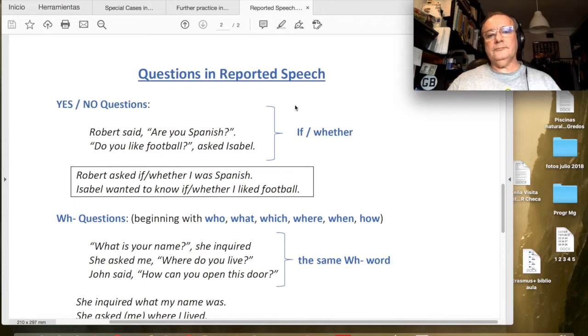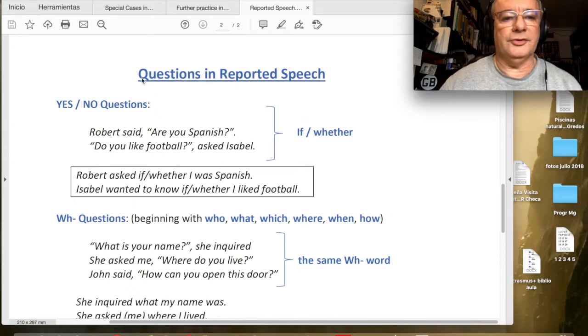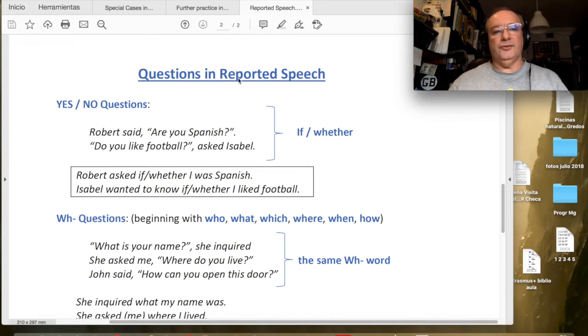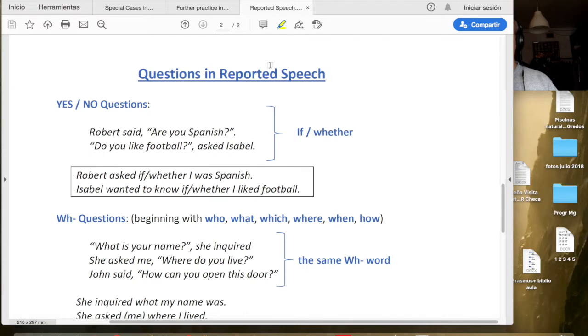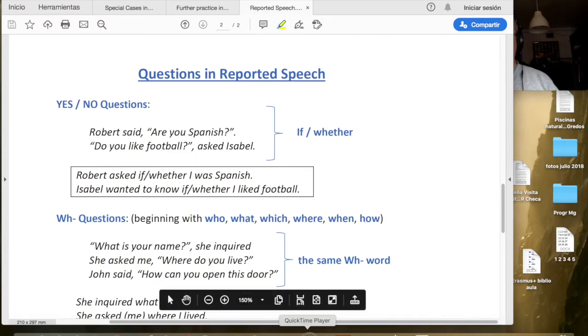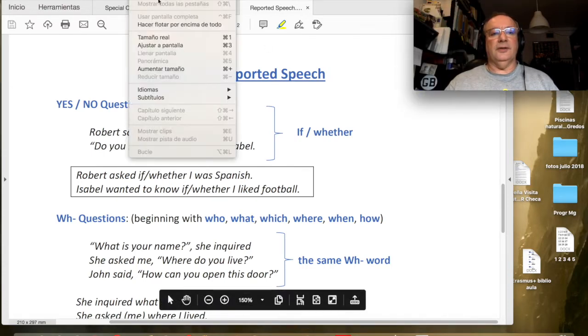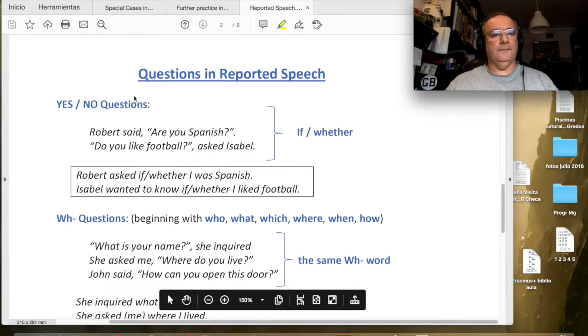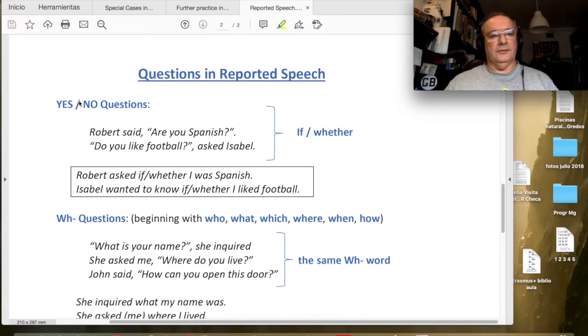Okay. Now, first, let us take a look at the questions. When we mention questions in reported speech, we have to take into consideration two things, two possibilities. First, we have yes/no questions, that we have here in the first place, and then we will consider WH questions. Right, now, first yes/no questions.